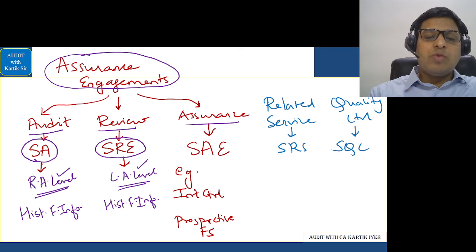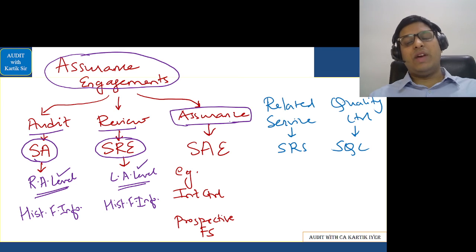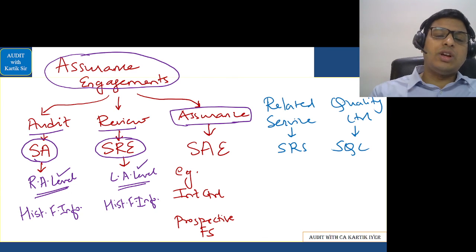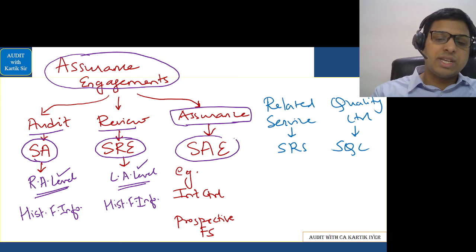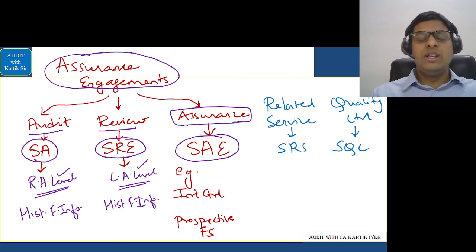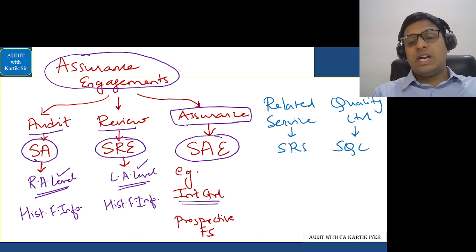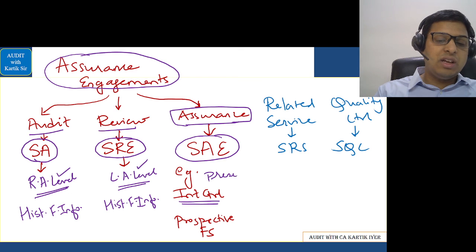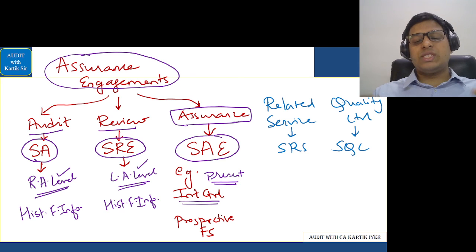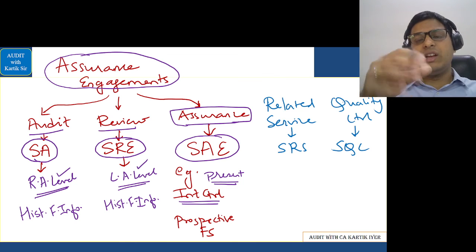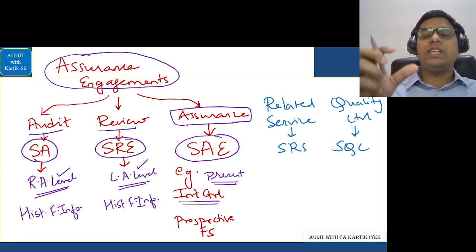Next is, what is assurance now? So assurance basically means when you are giving a report to a third party, you're applying standards on assurance engagements. Now, in this, you are reporting regarding the client's internal control, maybe. So, you're not checking the historical data, you're checking the data which is in present. Basically, you're checking the internal control at today's time, and you're commenting regarding the client's internal controls. When you're doing that, you're giving assurance to the third parties who have invested in the client, for example, shareholders. That is called an assurance engagement.